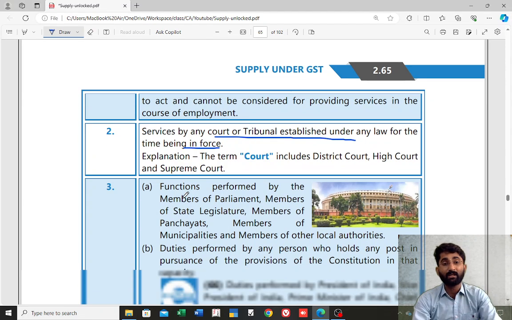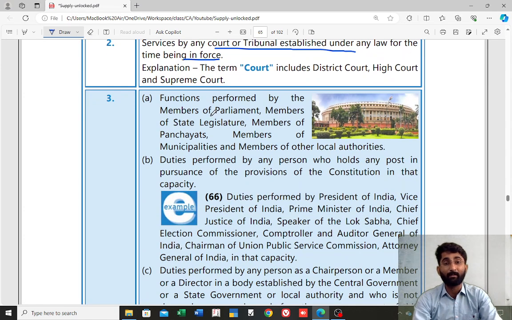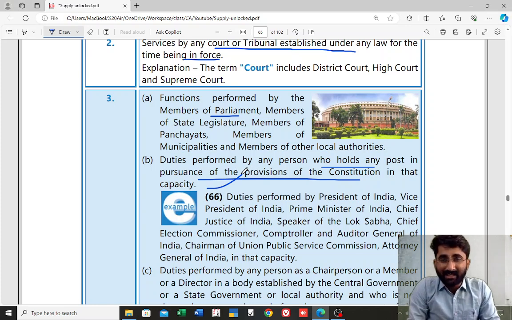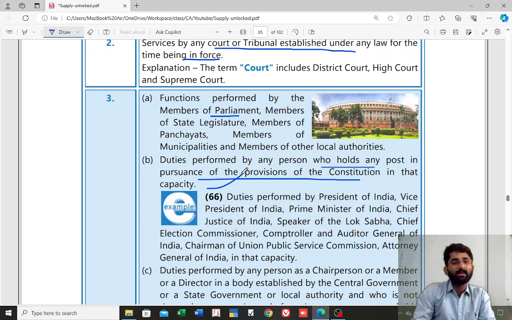Next one, paragraph number 3 says that functions performed by a member of parliament, MLA, MP, or any other duties performed by any person who holds any post in pursuance of the provisions of the constitution in that capacity. Example, judge or IAS, IPS, DC, all these people are doing some work. That service is neither supply of goods nor supply of services.